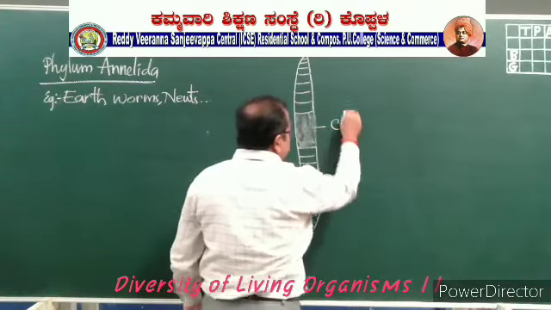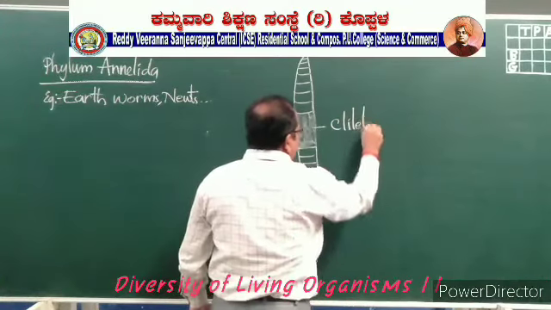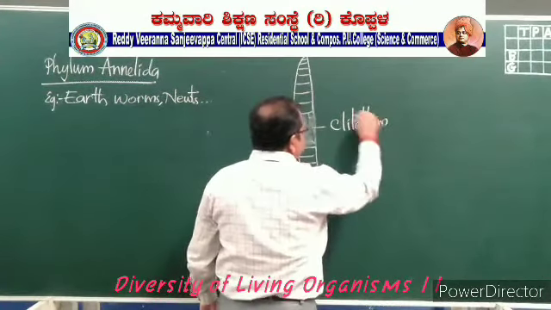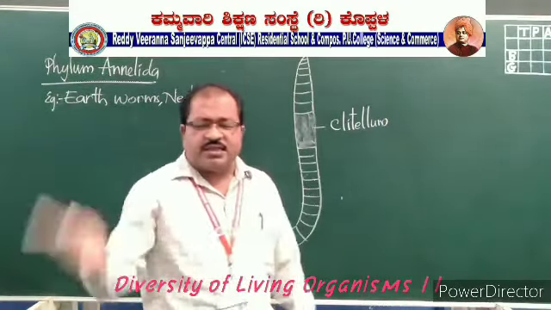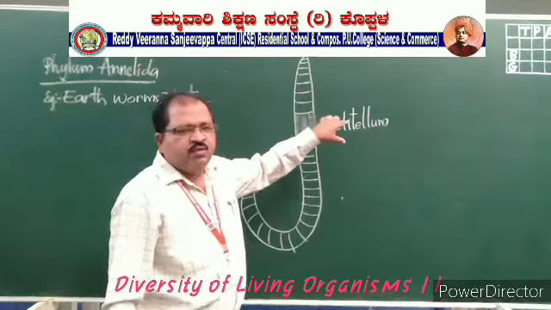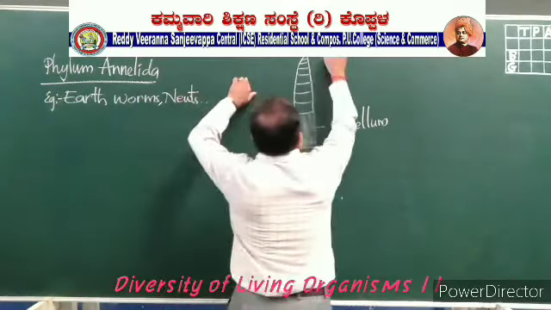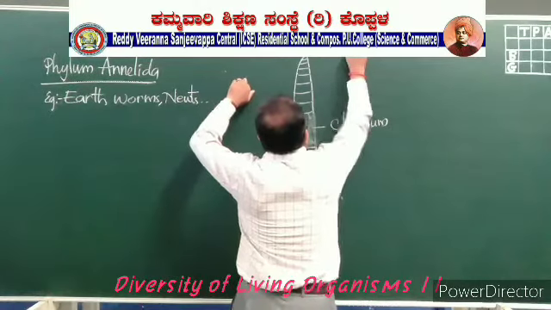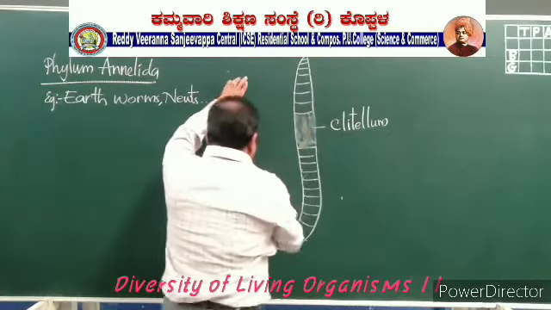This is called the clitellum, where reproduction takes place. Sexual reproduction, fertilization, takes place in this clitellum. Okay, this is the mouth, and this is the anus.